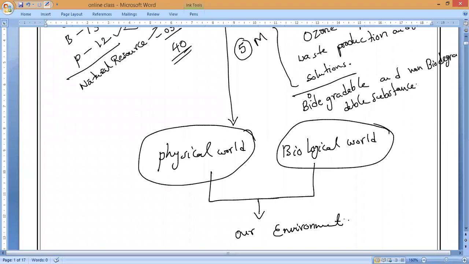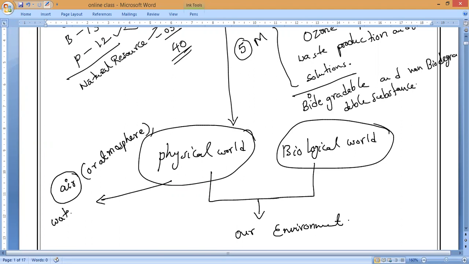So the physical and biological world where we live is our environment. If we take this environment, it includes the physical surroundings or the physical world. For example, the best example of our physical environment is air. What is another name for air? Anybody can say? It is the atmosphere present in our surroundings. Next, the water bodies present, which are also under the physical world. Next one, what will come? Soil. Soil in the sense of what?